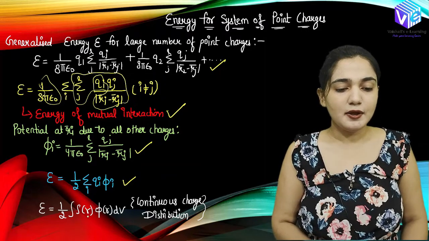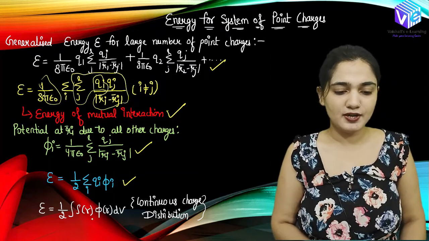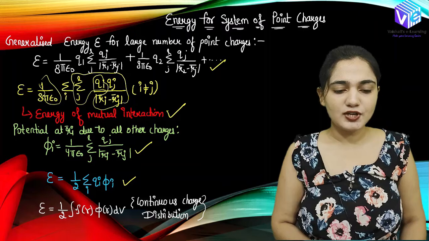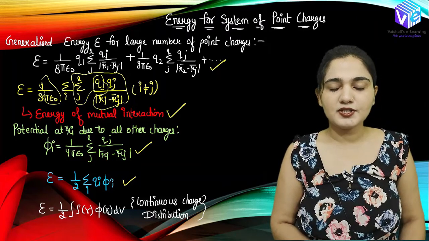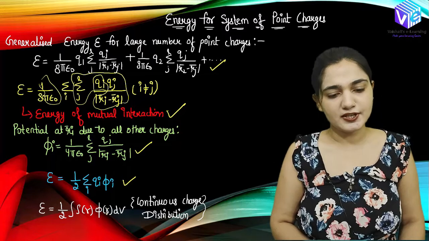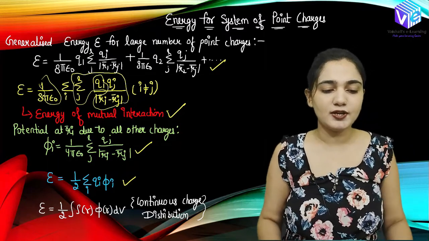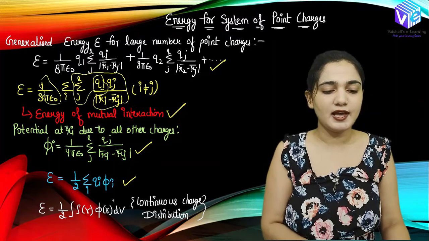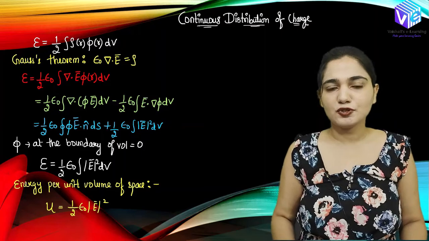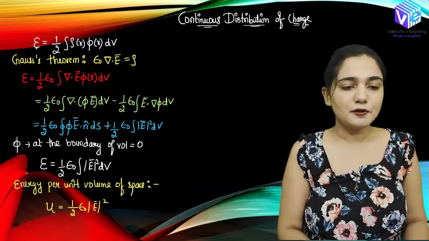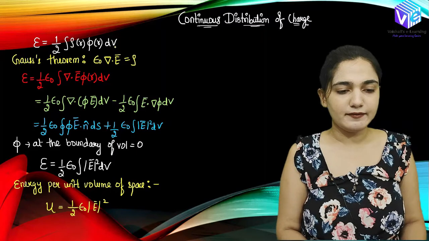Here we have rho r, which is the volume charge distribution over the given volume, and we will be having phi r, which is the potential which is changing across r as well. So for the continuous charge distribution, I can represent the energy with the help of this formula, right? The continuous charge distribution is more practical. So E can be represented as 1 by 2 integration rho r phi r dv, right?